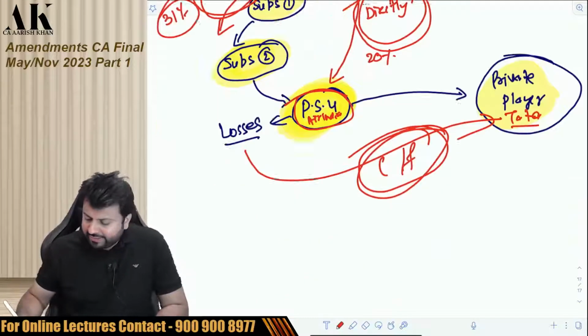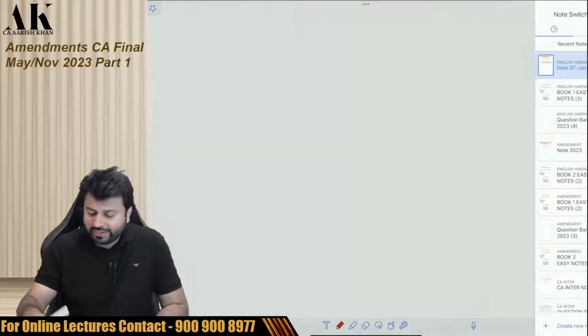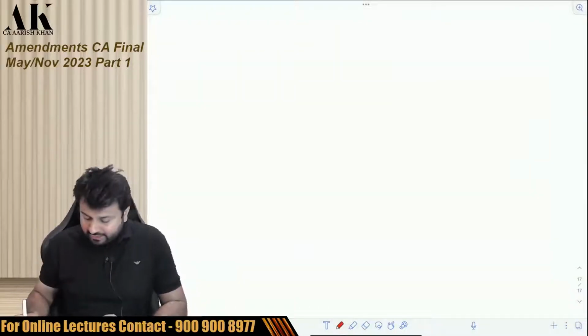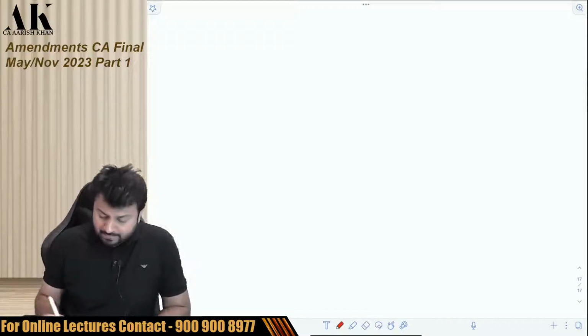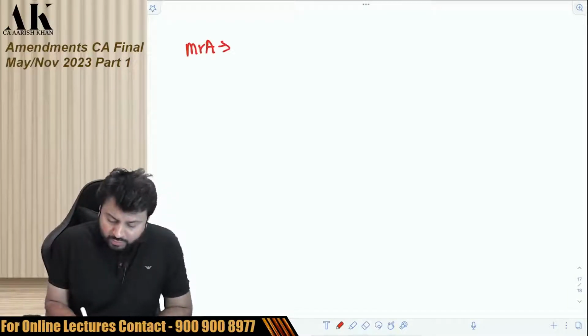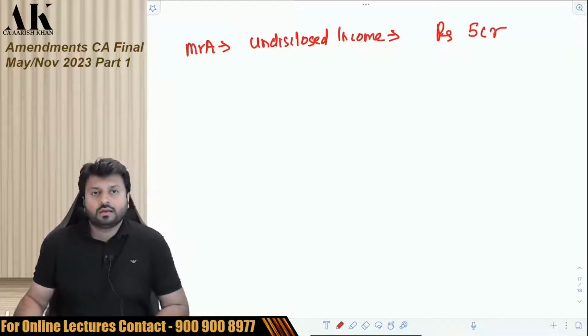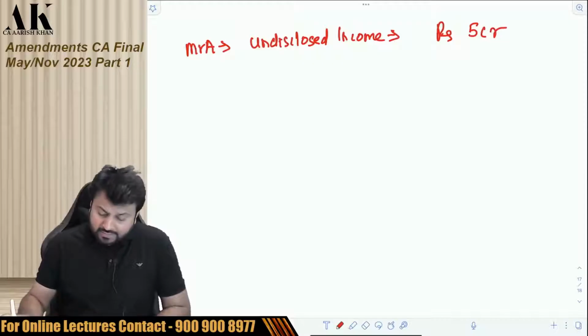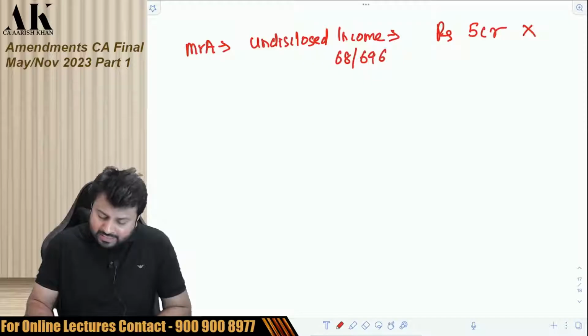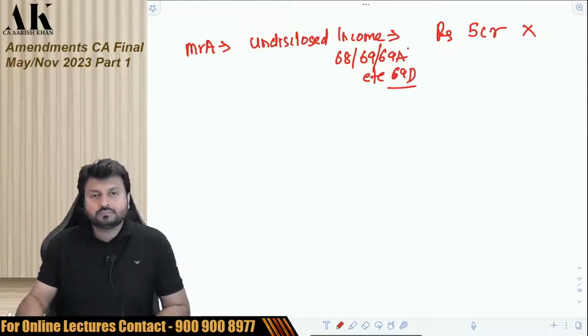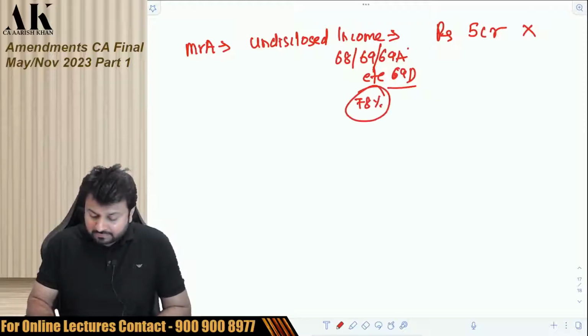So let's go ahead with the next one. Now, next one is what? The next amendment is again in the chapter of set off and carry forward. For example, there is an assessee, say Mr. A, who has been found with undisclosed income of say 5 crore rupees. Now the government says that you have to pay tax on this. This undisclosed income will be chargeable to tax as per sections 68, 69, 69A, 69B, 69D, etc. And there will be 78% tax on it.